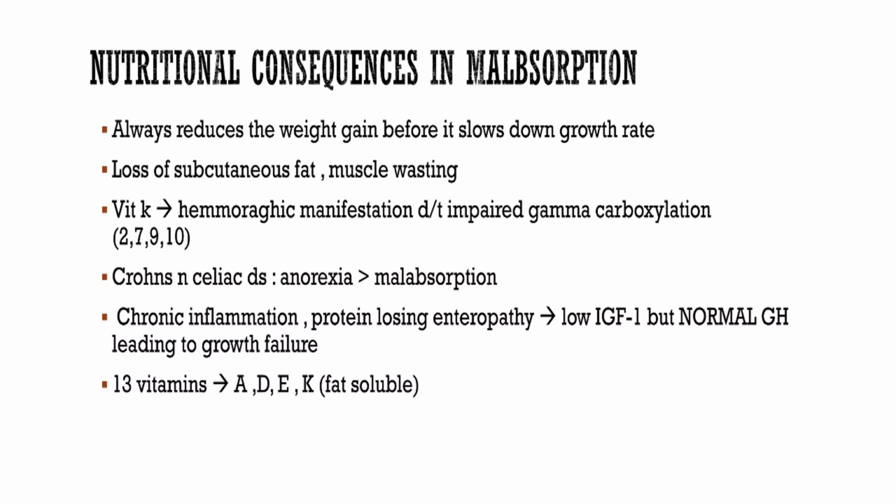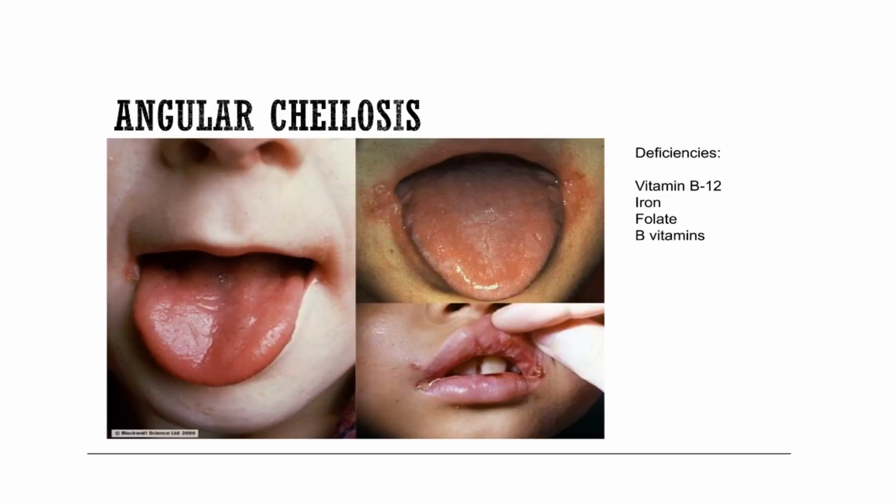Chronic inflammation and protein-losing enteropathy, all these conditions will lead to low IGF level but normal growth hormone, leading to growth failure. There is deficiency of fat soluble vitamins A, D, E, and K, which significantly affects multiple organs. Acidosis is a usual presentation in these malnourished children, because of the deficiency of vitamin B12, B complex, iron, and folate.